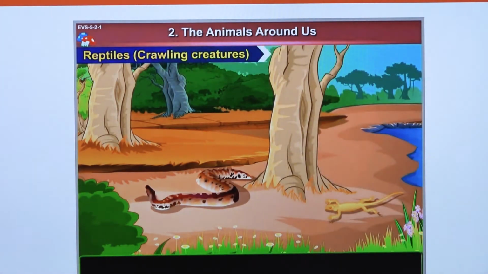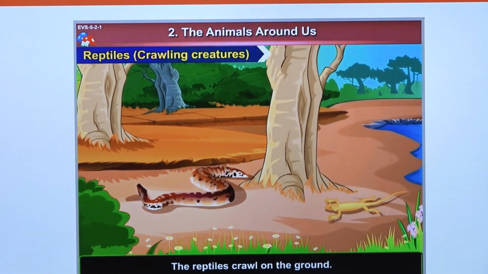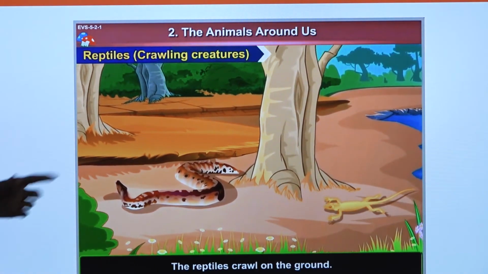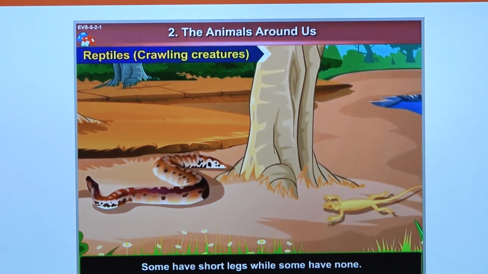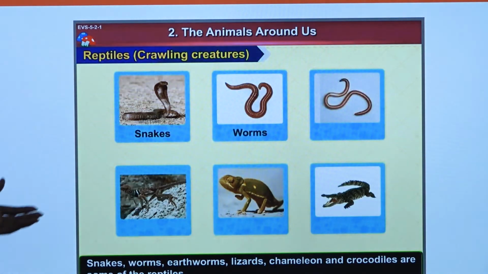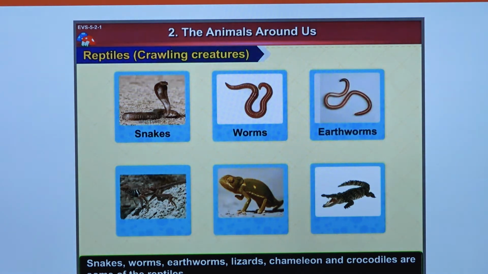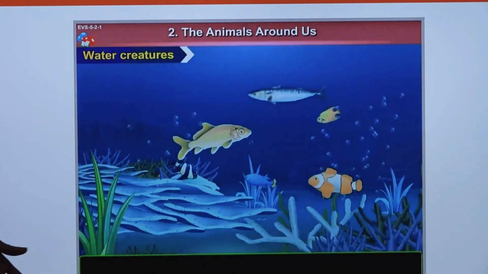What other crawling creatures can you find? Are you thinking already? Snake is one crawling creature you can see around you. When you see snake, will you wait? You quickly run to go and call mommy or call daddy. Yes, because they are cold-blooded creatures and they look for things to eat. Not only snakes are what? Crawling animals. We have worms, we have earthworms, we have lizard, we have chameleon, we also have crocodiles. These are some of the reptiles that I'm sure you're familiar with.